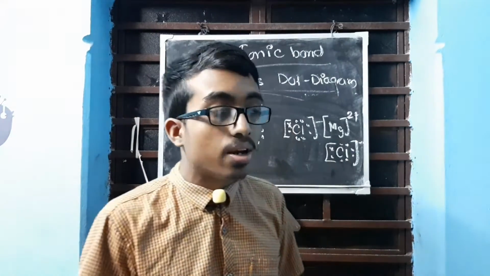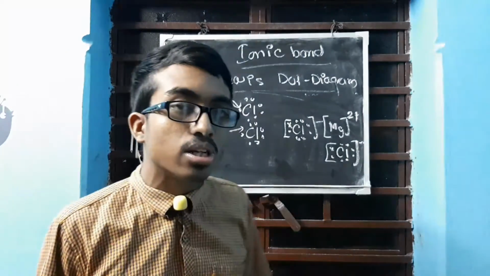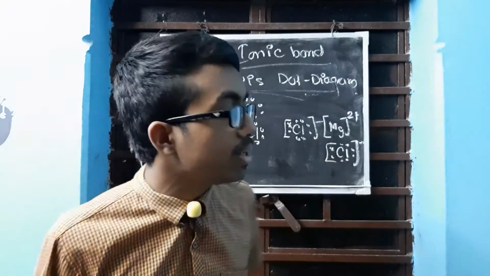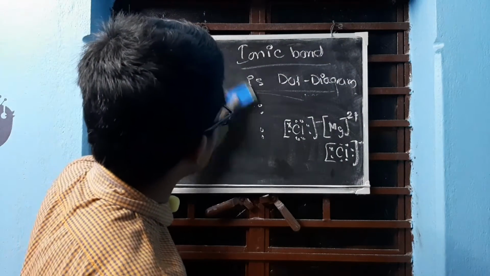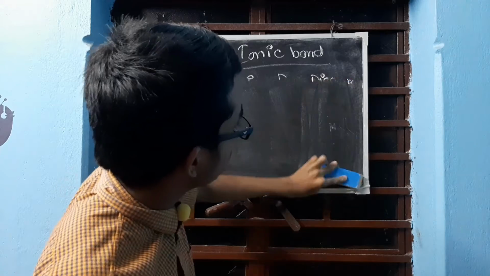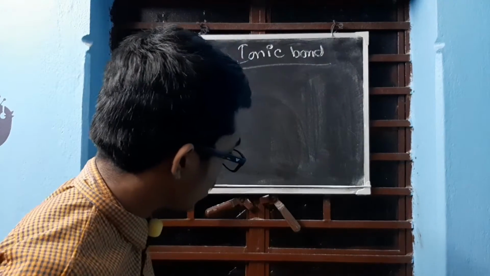What if redox reactions are asked? Or show that this is a redox reaction, then in that case what to do, I am telling a little bit later. Okay, first let us complete this, then I will say what to do in that case. Last one is CaO. MgCl2 done. Now we are doing CaO, the last one.